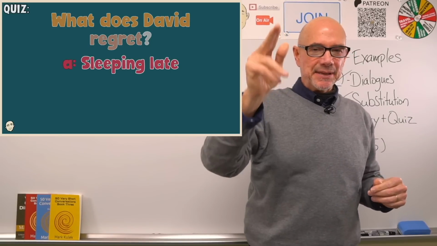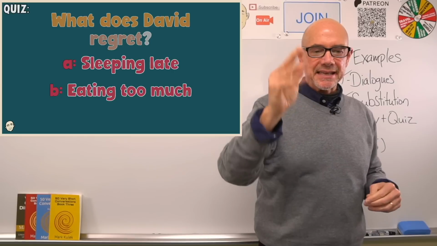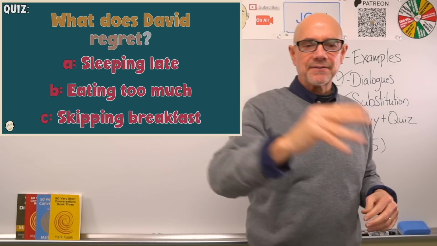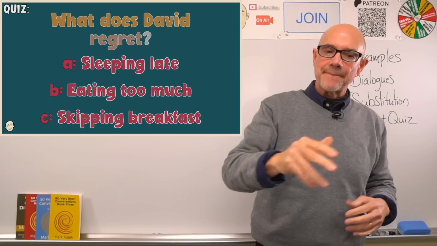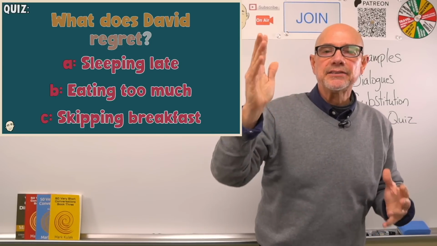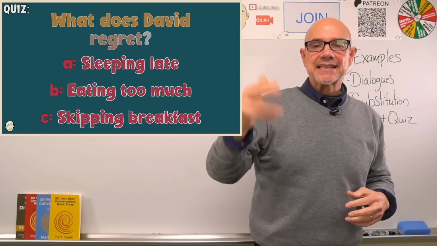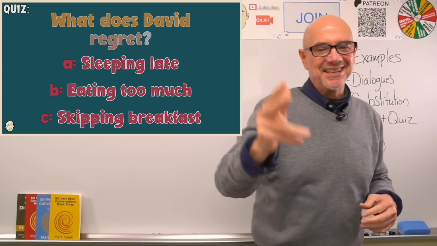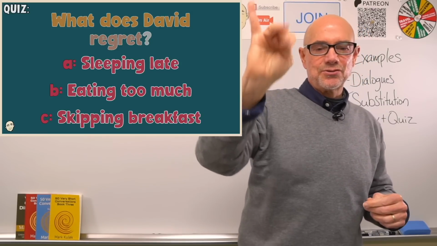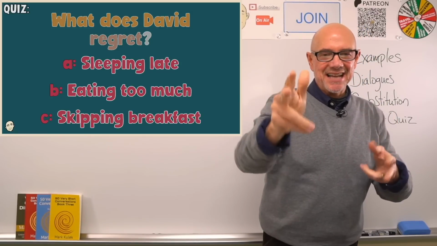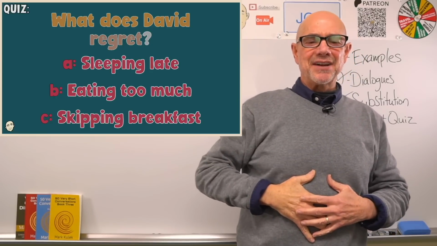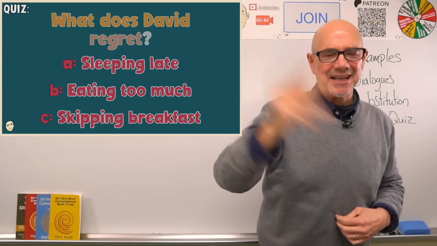A, sleeping late. B, eating too much. C, skipping breakfast. And the answer? 5, 4, 3, 2, 1. Yes, it is B, eating too much. David regrets eating too much.